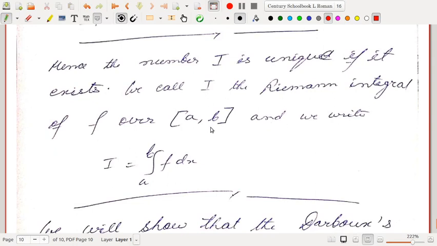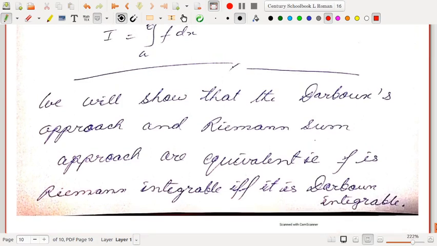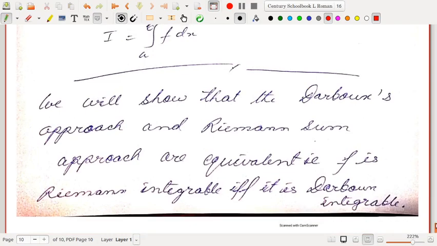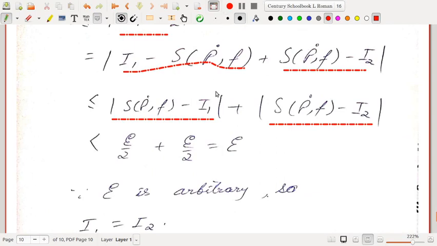So we call I the Riemann integral of f over AB, and we write I equal to the integral from a to b of f dx. Okay. So we will show that the Darboux approach and the Riemann sum approach are equivalent. That is, f is Riemann integrable if and only if it is Darboux integrable. Okay. So that is why we have been using the terms Riemann integrability and Darboux integrability without any distinction. We just say a function is integrable. So for this course we mean it is Riemann integrable or Darboux integrable, the same thing. Okay, so in the next lecture we will see how these two forms are equivalent.